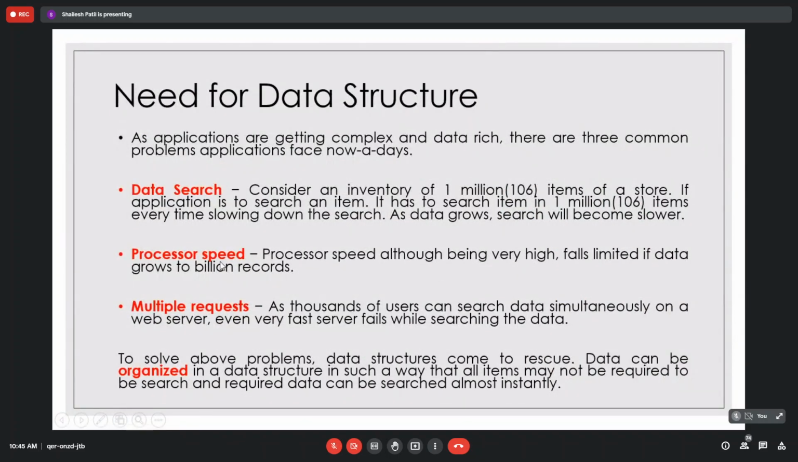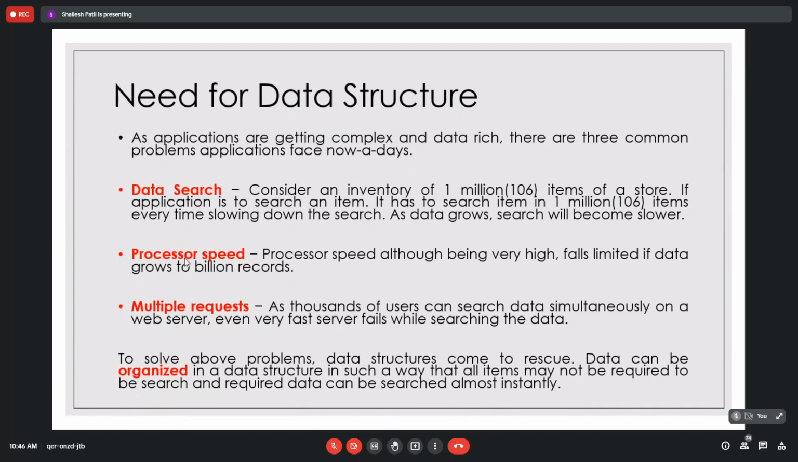Then processor speed. Although processor speed is very high nowadays, it reaches its limit when the data grows to billions of records, and a normal processor fails. Those of you who have heard from colleagues, friends or relatives about machine learning or deep learning applications know that normal machines won't work efficiently for them. The third problem is multiple requests: thousands of users can search data simultaneously on a web search like Google, and even very fast servers can fail. So, to tackle all these issues,